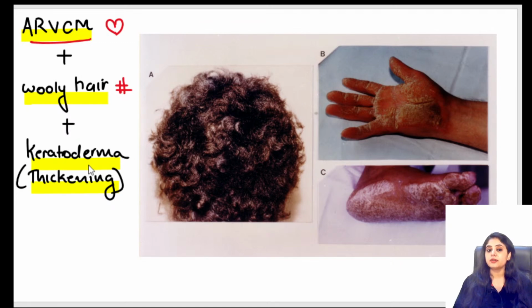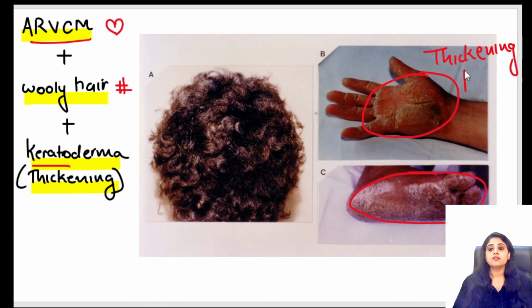What is keratoderma? So kerato means keratin, a lot of keratin. Look at the hands and look at the feet of the child. They are very, very thick. So there's thickening. Why is the skin so thick? Because there's a lot of keratin that is depositing in the skin. So we call it keratoderma.